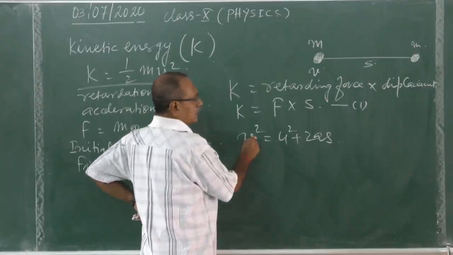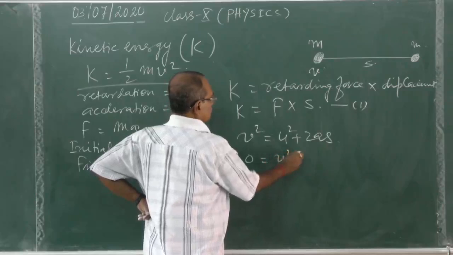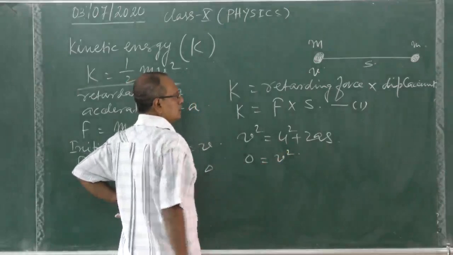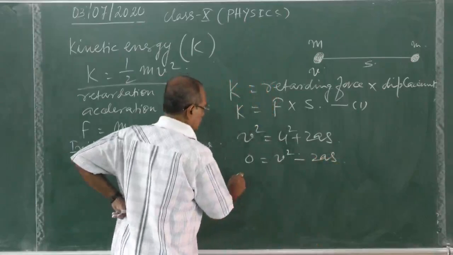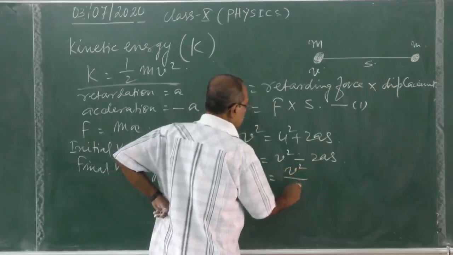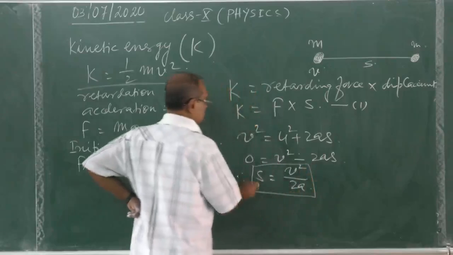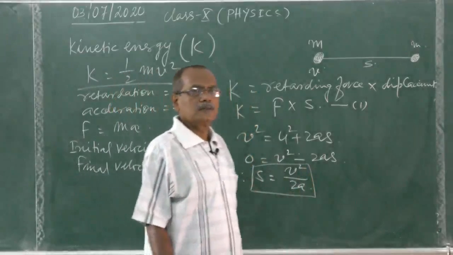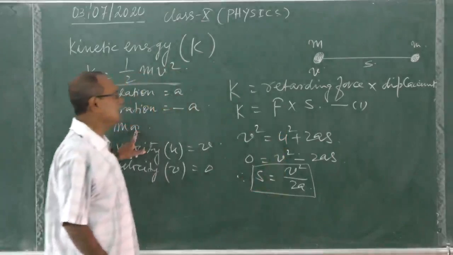But V is equal to 0, and here instead of U we will put V, minus 2AS. So therefore S is equal to V square by 2A.